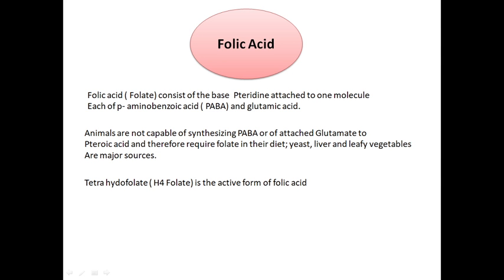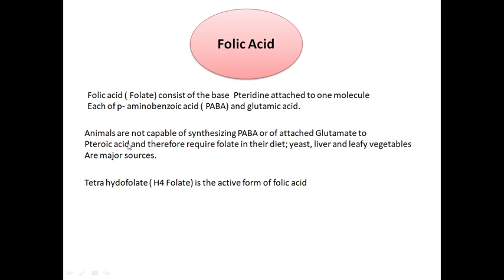Next cofactor is folic acid. Folic acid is also called folate. It consists of the base pteridine attached to one molecule each of para-amino-benzoic acid, also called PABA, and glutamic acid. It means folic acid is constituted of three molecules. First one is the pteridine ring, second one is PABA, and third one is glutamic acid.